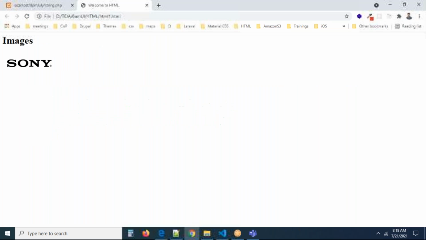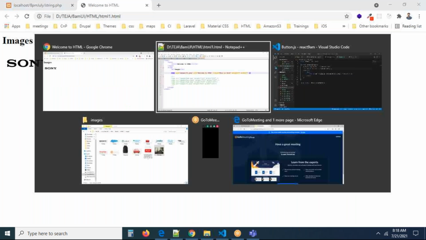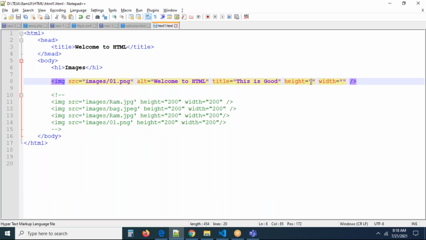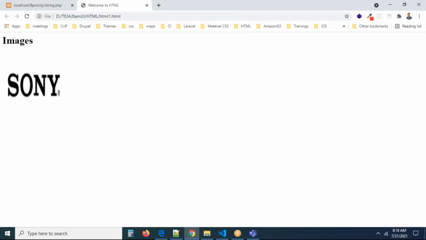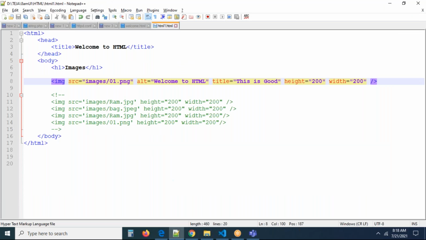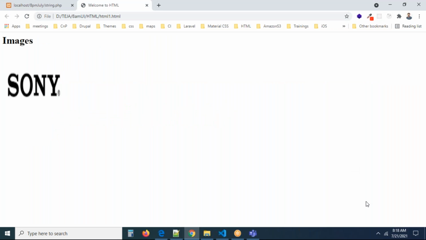These are the five attributes for the image. Height, width and everything we can add. Even if you provide them empty, no problem. But if you set the value, for example height 200 and width 200, it is going to work properly. Refresh the page: height 200, width 200. Height is applied, width is applied, as well as title and all. Everything was applied to it, right? Exactly.